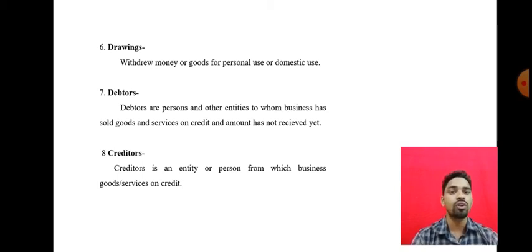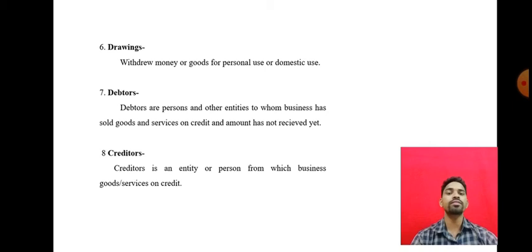So next, debtors. This is also a very important concept. Debtors are persons and other entities to whom the business has sold goods and services on credit and the amount has not been received yet. So debtor means who owes money to the business. Who owes money to the business is nothing but the debtors.